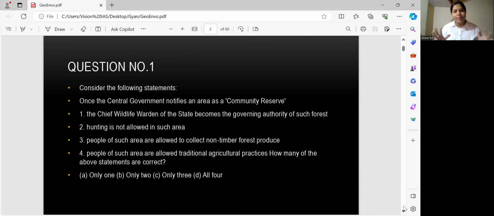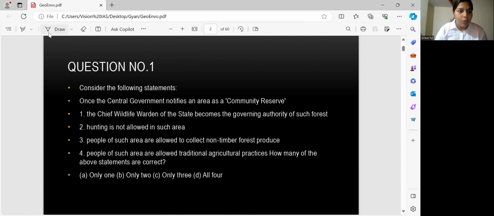There is a mixture of environment ecology and geography questions, but don't worry, I will explain whether it is a geography question or an environment ecology question. This is the environment question. First, 1 to 10 or 13, I think 1 to 10, we are first doing the environment ecology questions. So read question number one, and the question is talking about the community reserve.